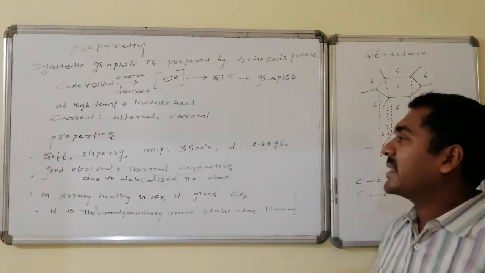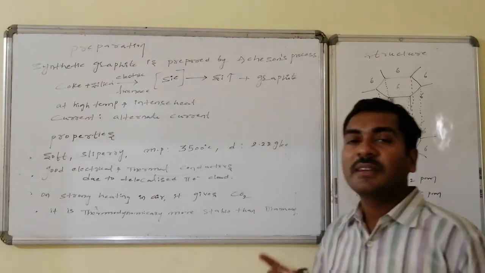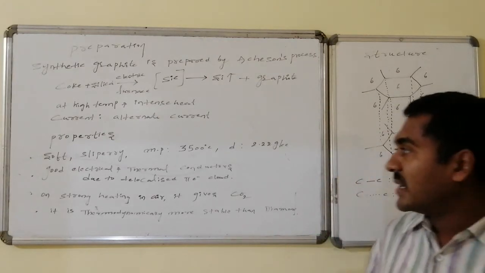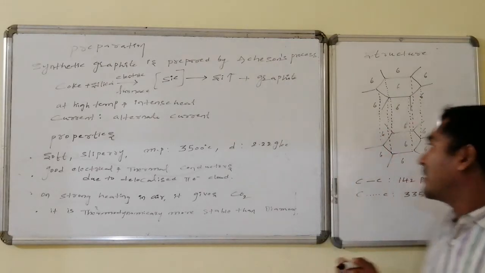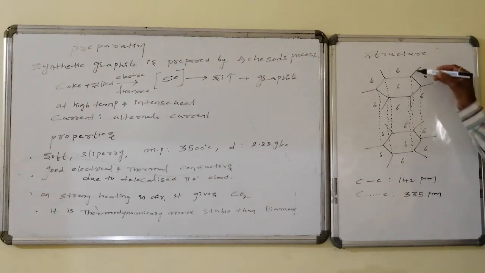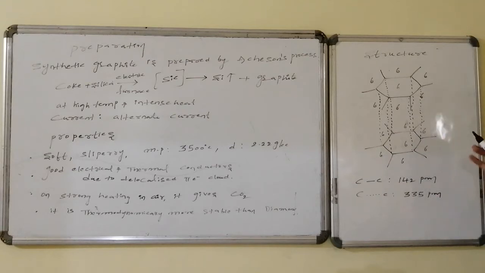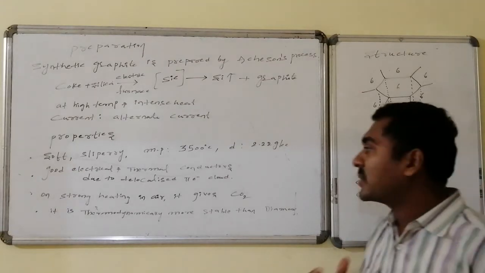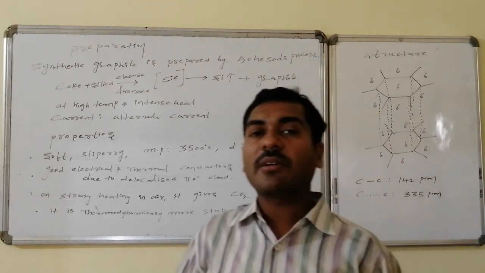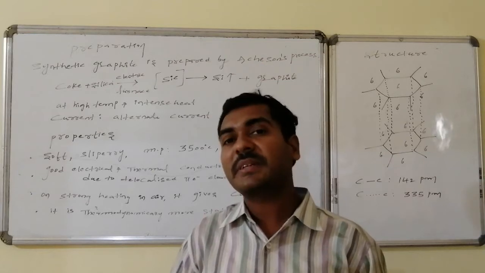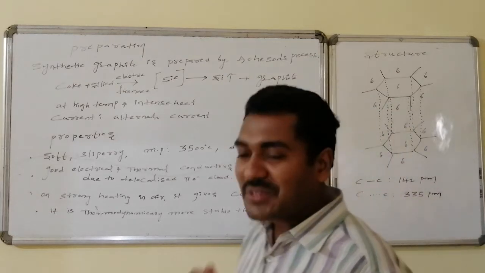Regarding properties, it is very soft and slippery, having a melting point of 3500 degrees centigrade, and the density is 2.22 grams per cc. It is a good electrical as well as thermal conductor due to delocalized pi electrons, where the pi electrons of the top layer are in connection with the pi electrons of the bottom layer. Due to this connectivity, they participate in huge delocalization and act as good conductors of heat and electricity. On strong heating under atmospheric conditions, graphite readily combines with oxygen at high temperatures and leads to the formation of carbon dioxide, and it is thermodynamically more stable than diamond.